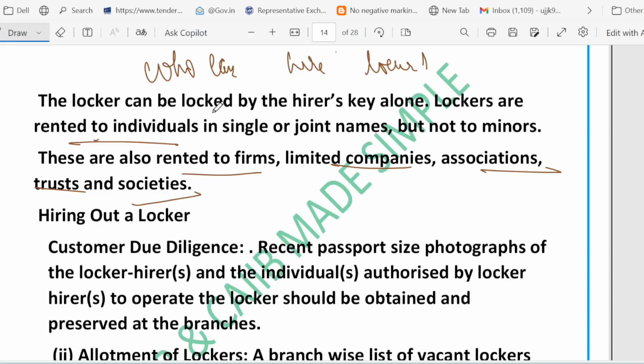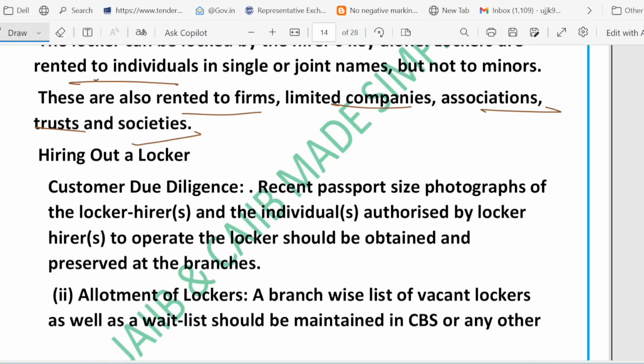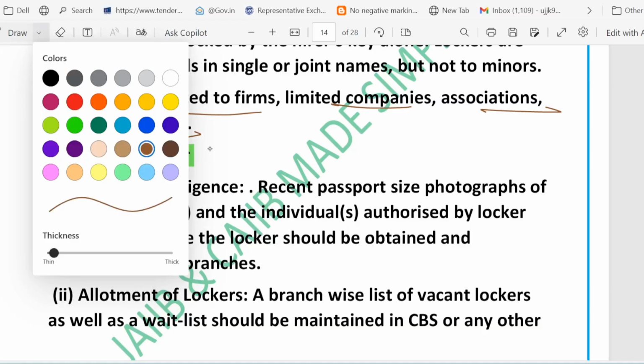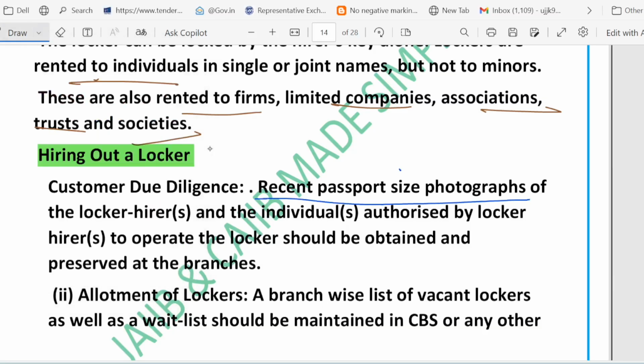Now let's discuss hiring out a locker. Here we are talking about customer due diligence. Basically, a photograph is required: a recent passport size photograph of the locker hirer, and photos of anyone authorized by the hirer to operate the locker. So photos of these two persons are required.